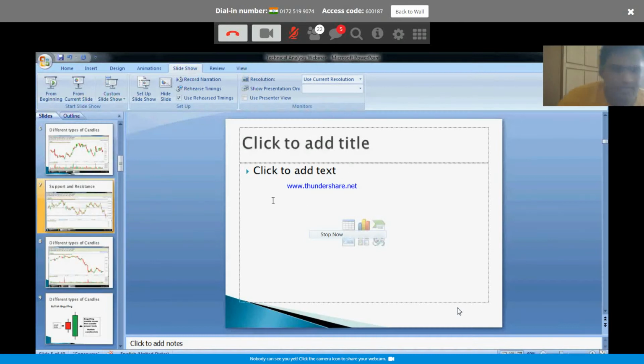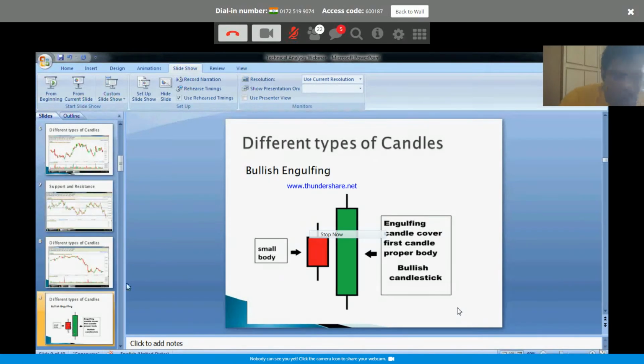So there is a single candle formation, right? The next one is also one of the very, very important formations. That was a single candle. This is a dual candle formation. It's called bullish engulfing.